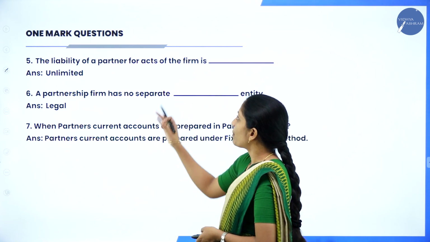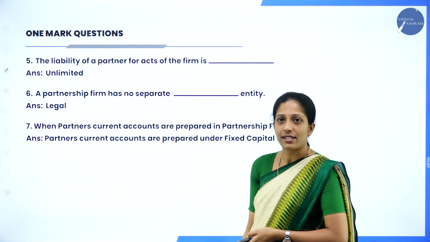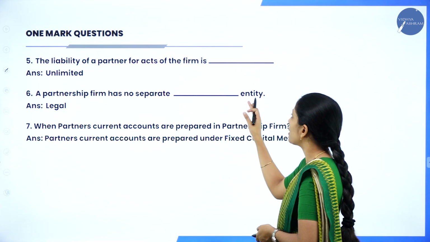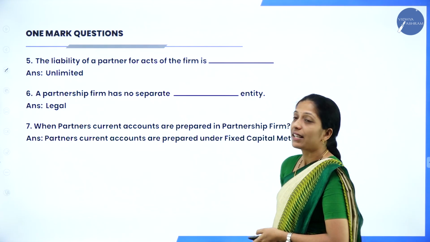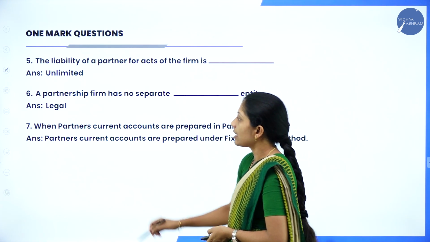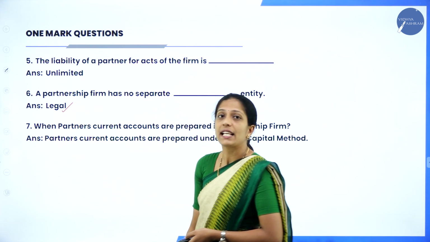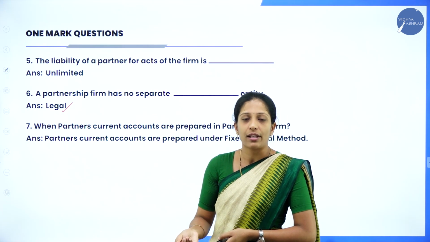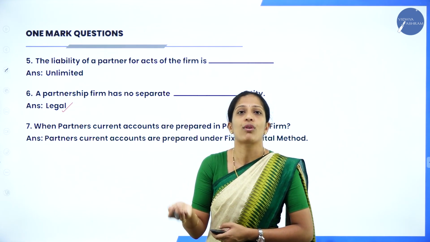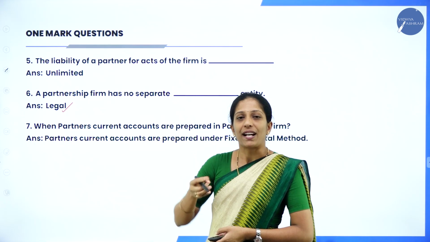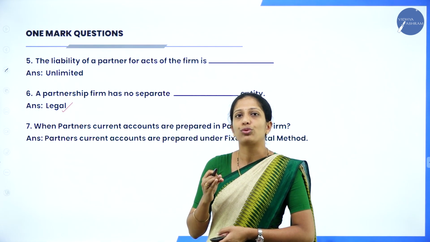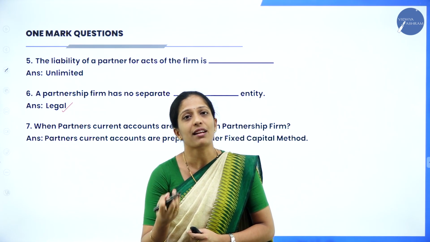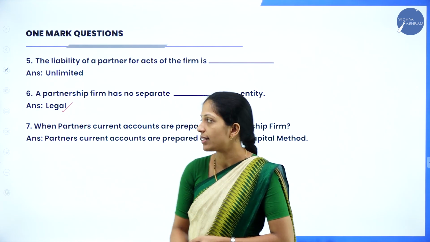Next is the liability of a partner for the acts of the firm is dash. Once again they have asked, that is unlimited. Partnership firm has no separate dash entity. So separate dash entity, legal entity. So this question they have repeated twice or more than that also. These questions they have repeated more than once. But I have given only once, so you can go through the questions in detail, where if you study once, you can answer those questions however many times they have asked.